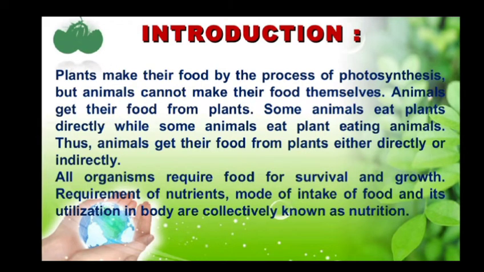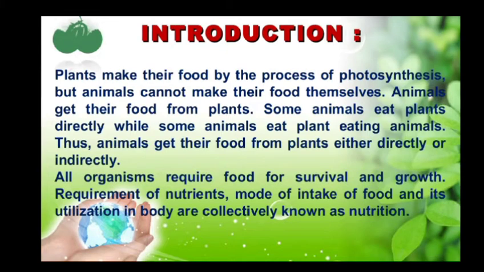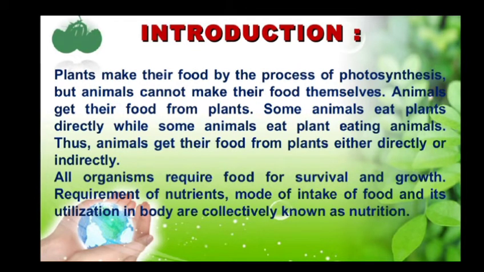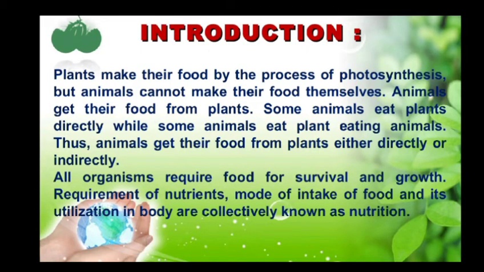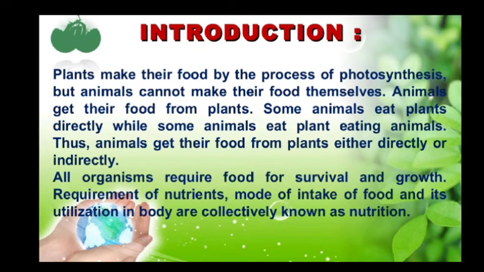The second category is carnivores. They feed on the flesh of other animals, like lion, tiger, leopard, and panther. These are all examples of carnivorous animals. The third category is omnivores, or omnivorous animals. They feed on both plants as well as animals, like crow, pig, cockroach, bear, and we humans are also included in the category of omnivores. We feed on both plants and plant products, and animals and animal products.